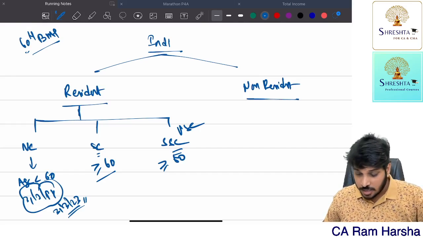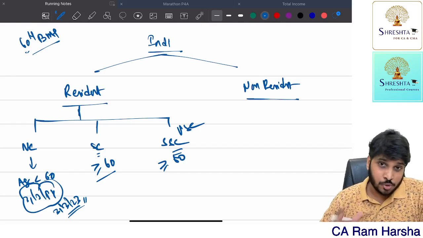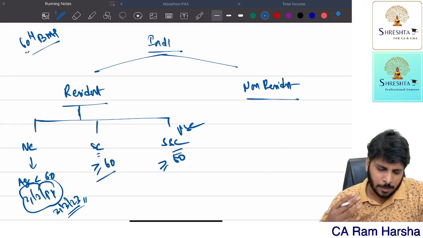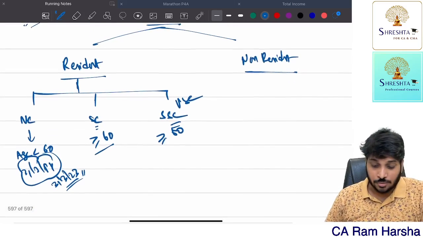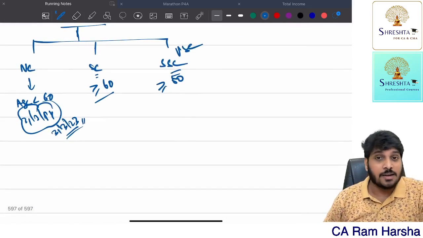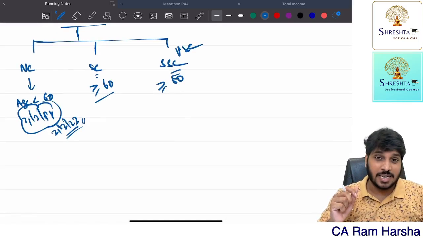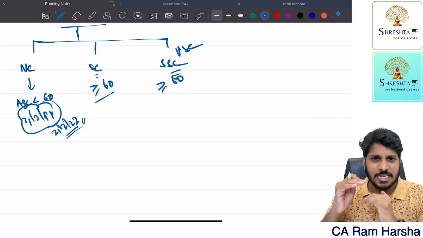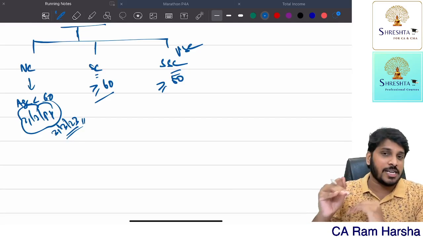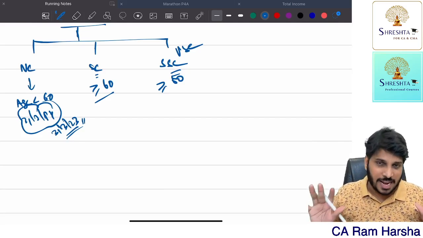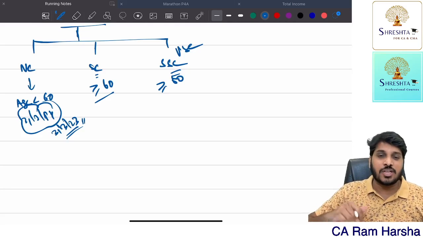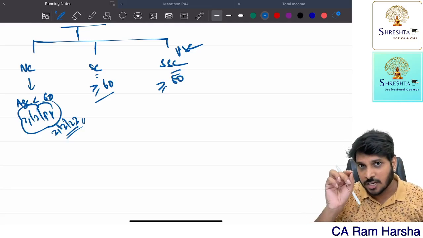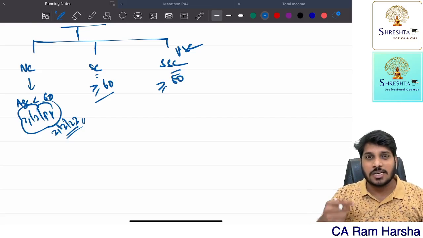So normal citizen, senior citizen, super senior citizen. Now we all know that in income tax there is something called the basic exemption limit. Basic exemption limit means up to that total income, you need not pay any tax. The tax amount you have to pay is zero up to a particular income. So that income is called the basic exemption.